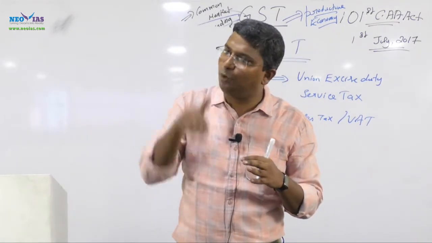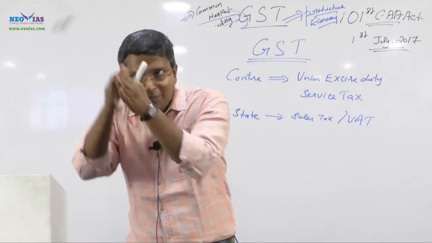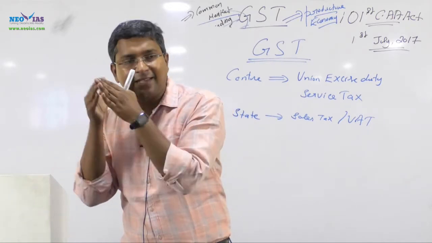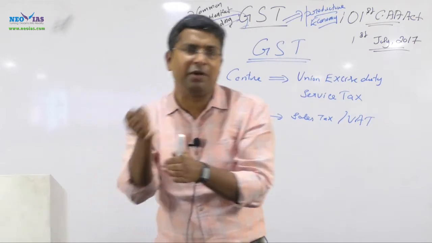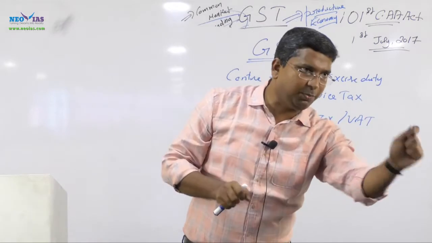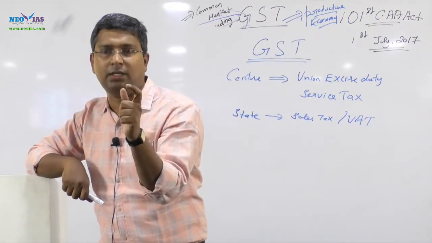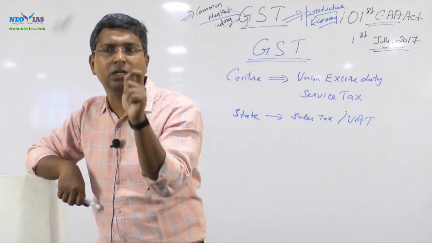Why is it called pooled? Earlier it was with the center only. Some taxation power was only with the center. That power has now been pooled or shared with the state. The state's exclusive power is shared with the center. So this term is also very important, what is called pooled sovereignty.